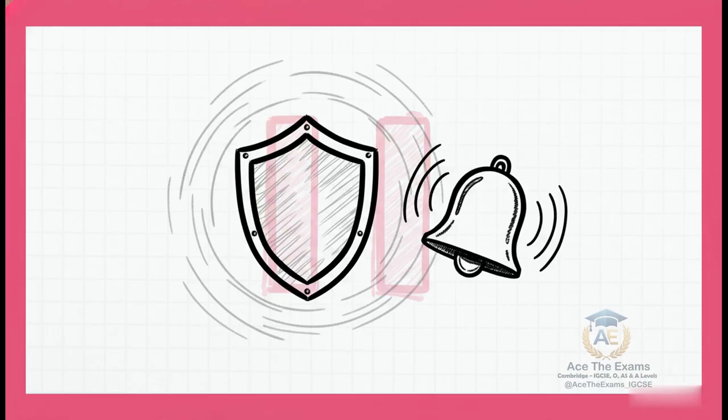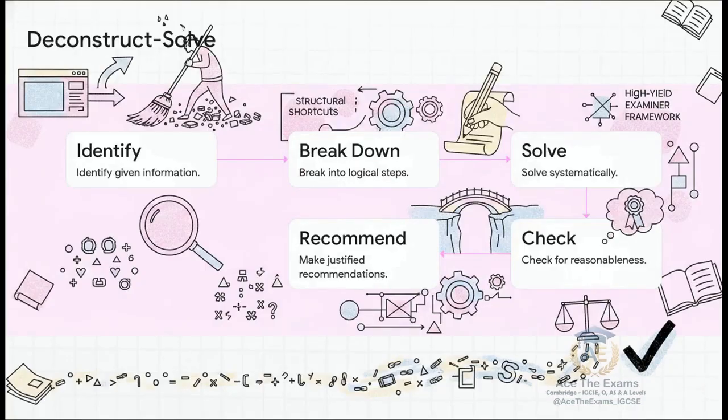We are triggering the neon warning lights to halt this test right now, right before the crew deploys their final paragraph patch, because they've hit a massive structural roadblock where their evidence has completely dropped out of compliance. As lead tester, I have to step in here. I'm overriding Alex and Sam's consoles and injecting a high-yield, bulletproof framework to replace their failing shortcuts. If you want top-band marks, you need this deconstruct, solve, evaluate methodology. It's essentially the PEEL structure welded perfectly to complex mathematics. Let's rewrite their response out loud, line by line.